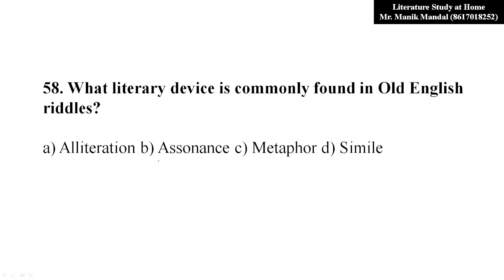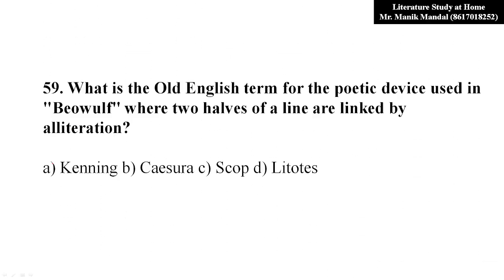Now, what literary device is commonly found in Old English riddles? Options: alliteration, assonance, metaphor, and simile. Obviously, alliteration. Now, 59. What is the Old English term for the poetic device used in Beowulf where two halves of a line are linked by alliteration? It is called kenning.